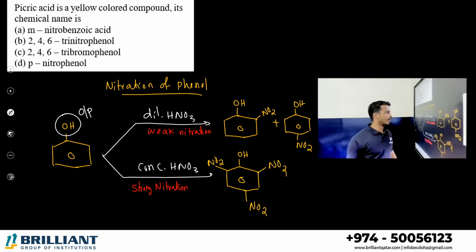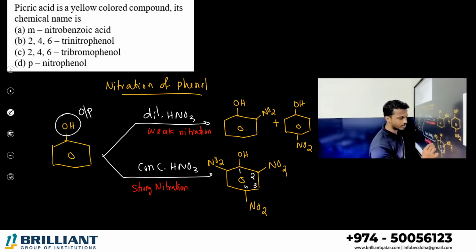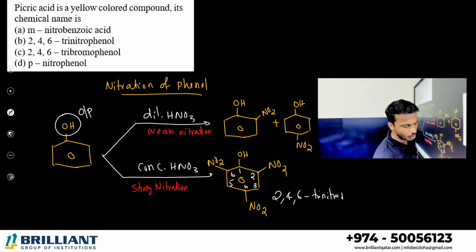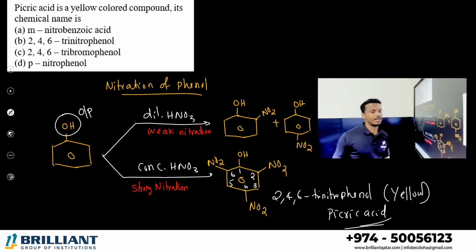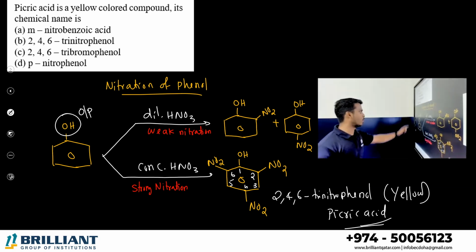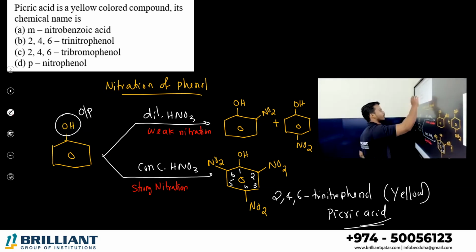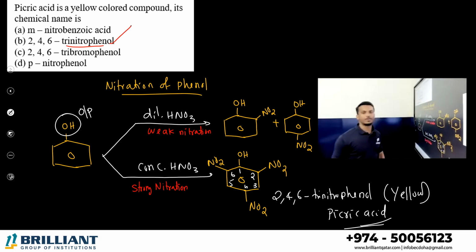While naming, OH is the major functional group. So number 1, 2, 3, 4, 5, 6. We can name the system 2,4,6-trinitrophenol. It's a yellow colored compound. It's also known as picric acid, right? It's acidic because the nitro groups are there. It is called what? Picric acid. So what is picric acid chemically? 2,4,6-trinitrophenol, option B.